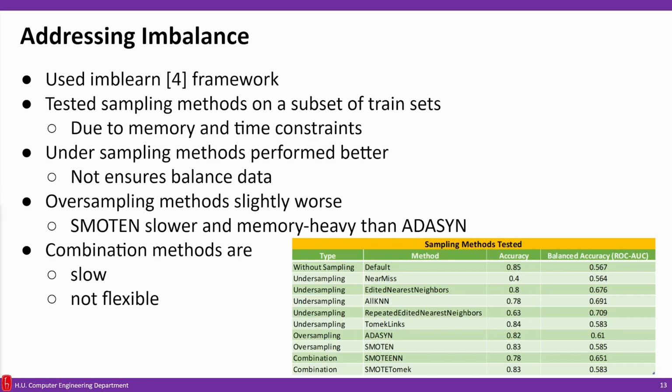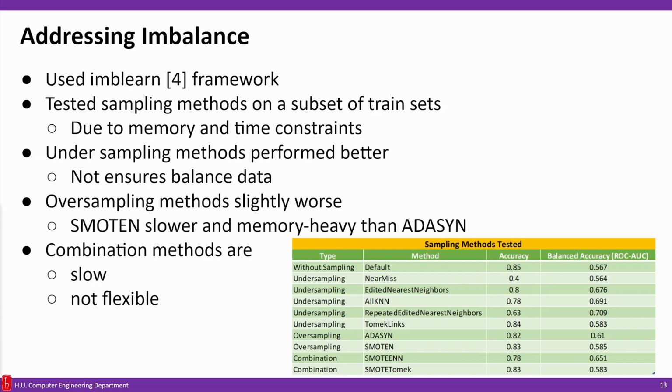To test different imbalance techniques, we used the imbalanced-learn framework. These methods are based on sampling and use nearest neighbors to check and operate accordingly. From the table, we can see that undersampling methods perform slightly better than the other types, but undersampling methods do not guarantee balanced data.